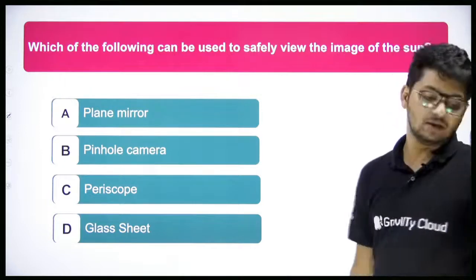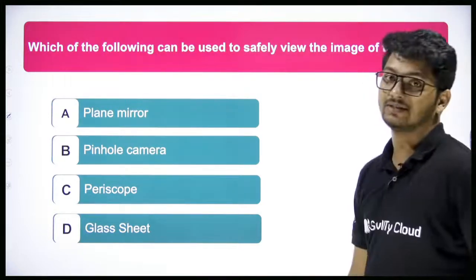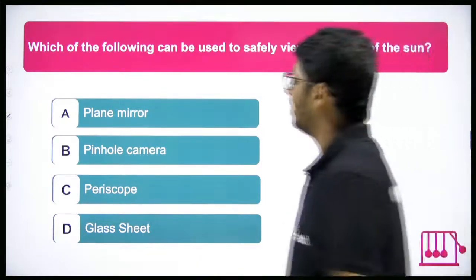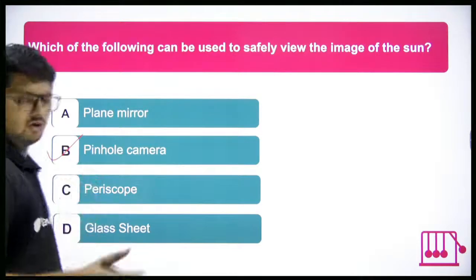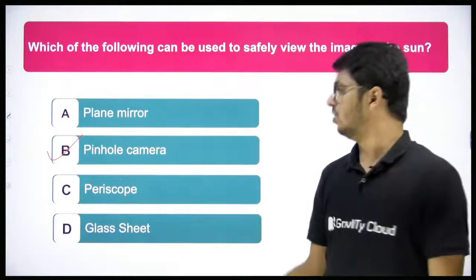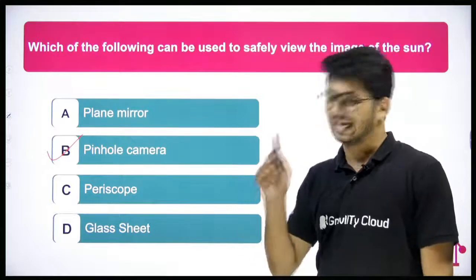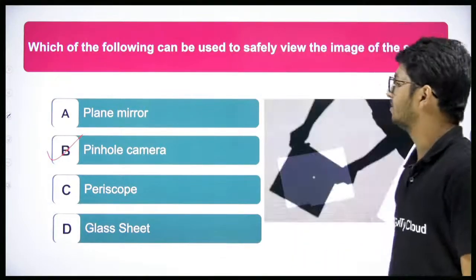The correct answer would be a pinhole camera, right? To look at the sun normally or during a solar eclipse, use a pinhole camera. You can't look at it directly, but you can look at its image. Got it? Okay.